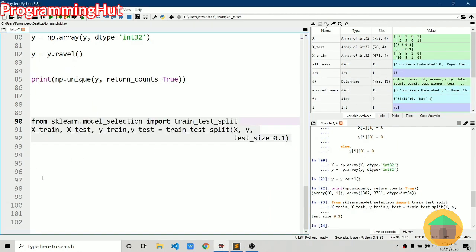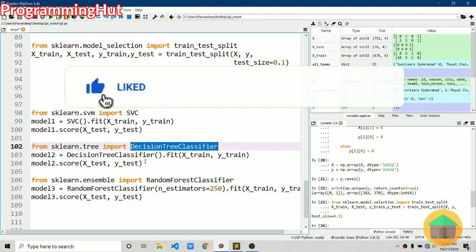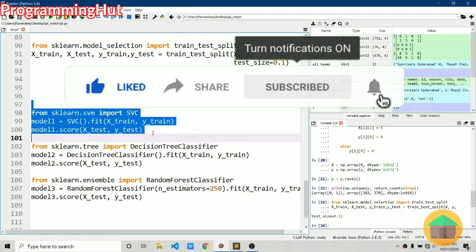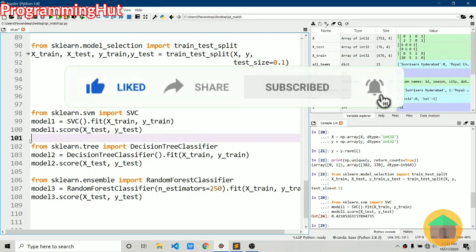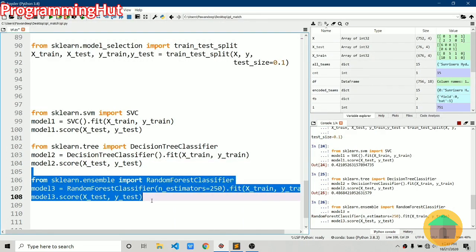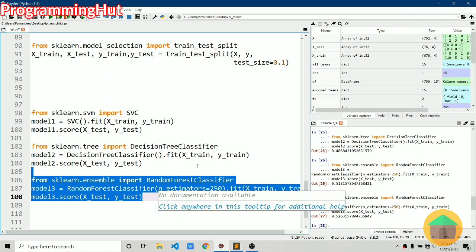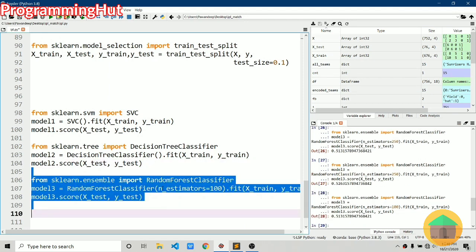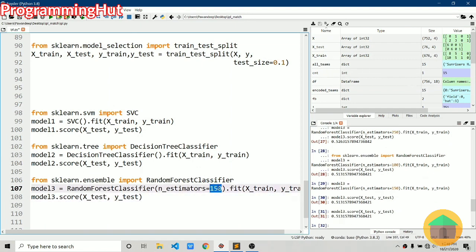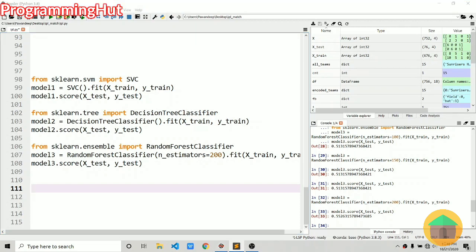These are the three models which we are going to train on and check how the accuracy is. We are going to use SVC, decision tree classifier, and random forest classifier. Let's have a look at them. If we train on SVC, we get an accuracy of 42. On decision tree classifier, we have 48. On random forest, we have 51. Okay, let's train once again. So we have 52. Let's try changing n estimators to 100, 51, 150, again 51. So accuracy is between 50 and 60. Okay, 55% accuracy.